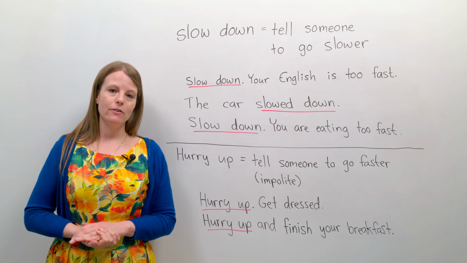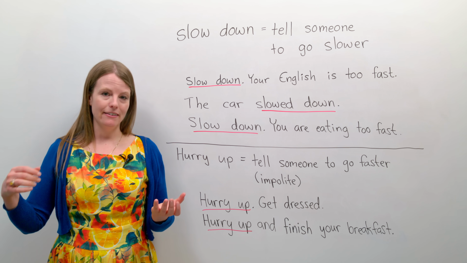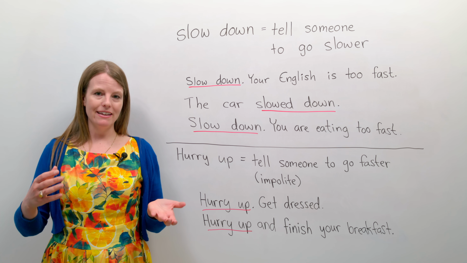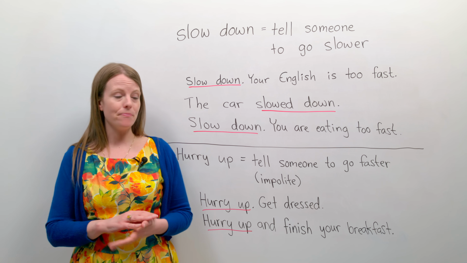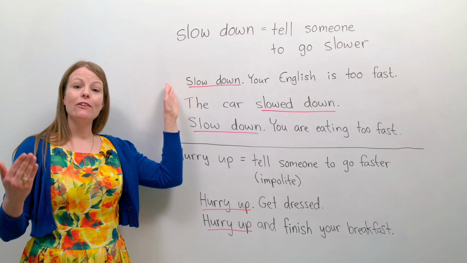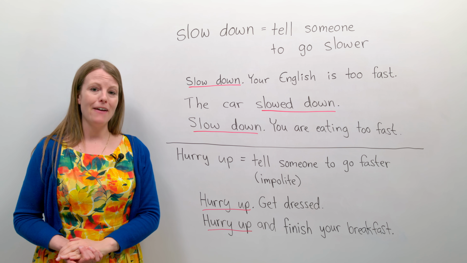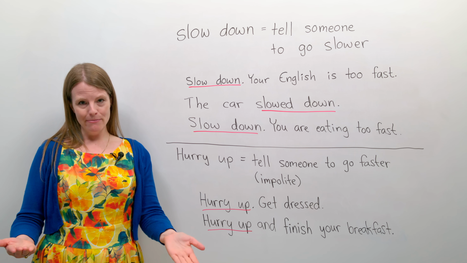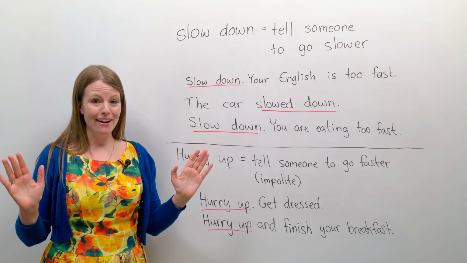We can also use it for things like cars. When something is moving quickly, we can say slow down. It means go slow. Here are some examples. Slow down. Your English is too fast. Sometimes students tell me, Emma, slow down.